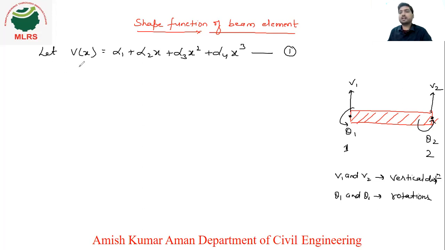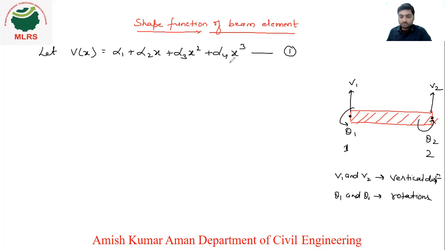Already we have discussed how to select that. First will be only alpha 1 because this is a beam element. So here it will be alpha 1 plus, next will be a linear function, so alpha 2x, then square, then cube, right? So alpha 1 plus alpha 2x plus alpha 3x square plus alpha 4x cube. This is the polynomial function we have considered for this displacement in terms of x.